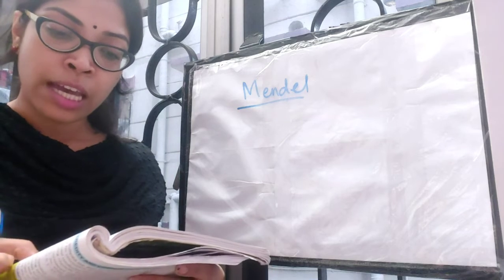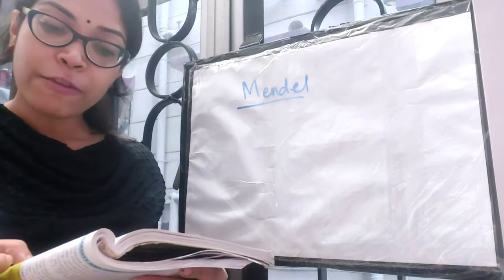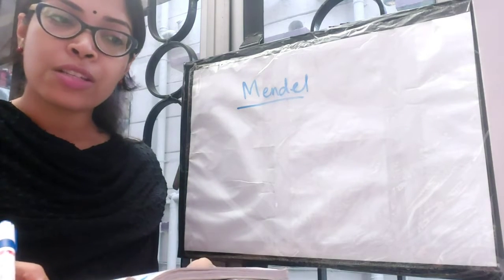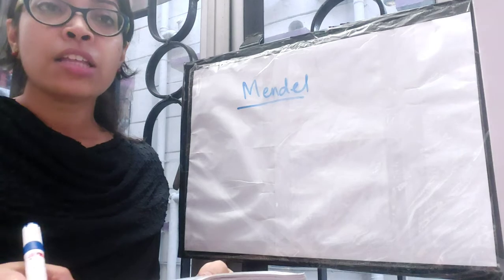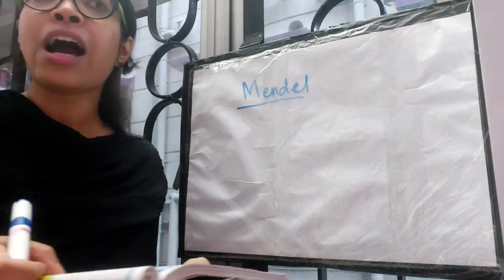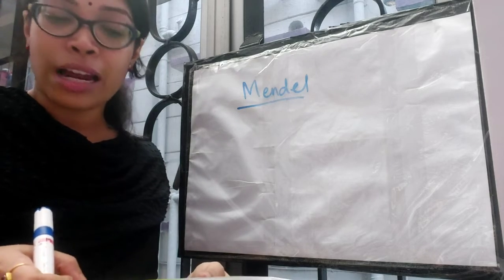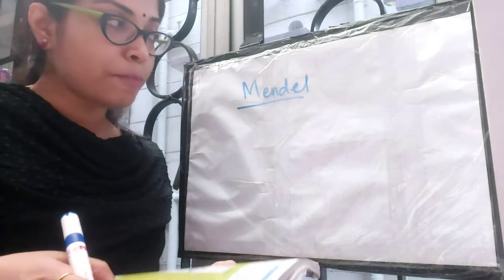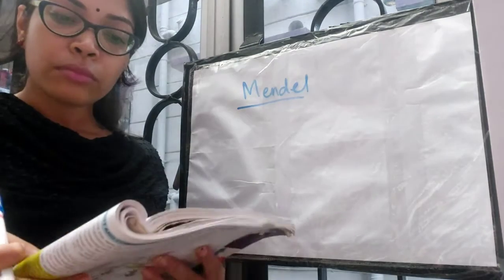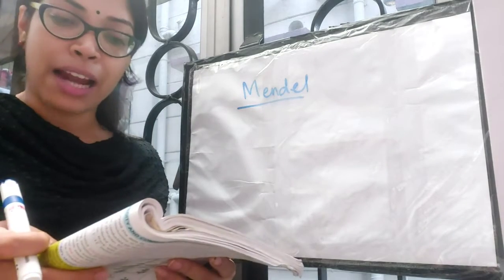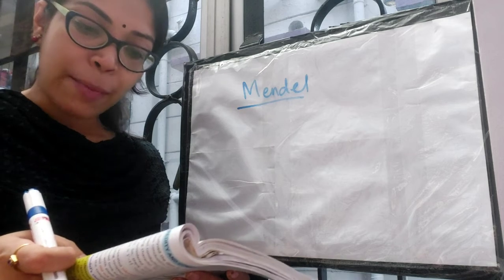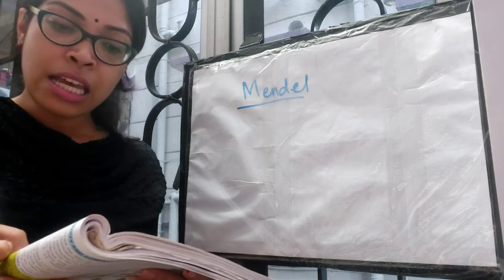Next is reproductive parts being larger can be handled without any difficulty. In some other plants, the reproductive parts are very small, very delicate. That is why they are not very easy to handle. And since the reproductive parts of the pea plants are larger, they can be handled without any difficulty. Okay, hybridization can be done very easily.